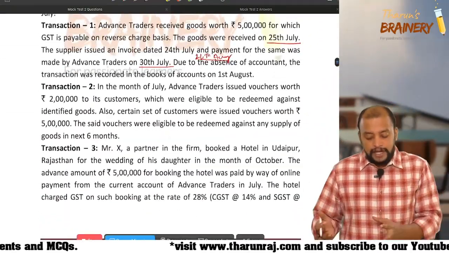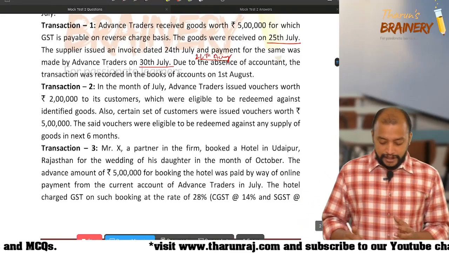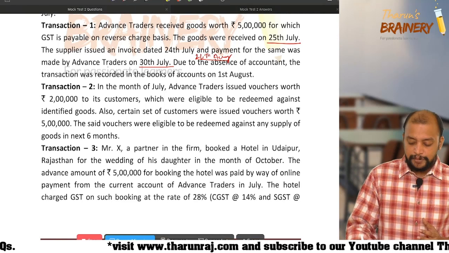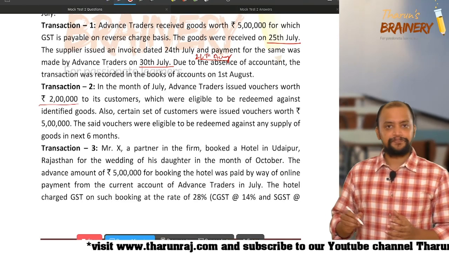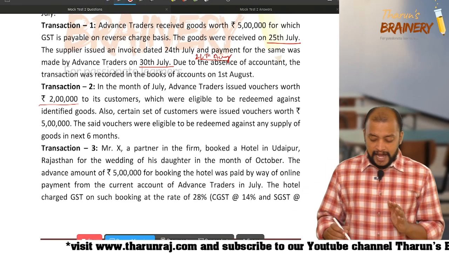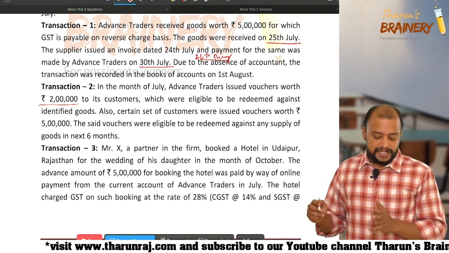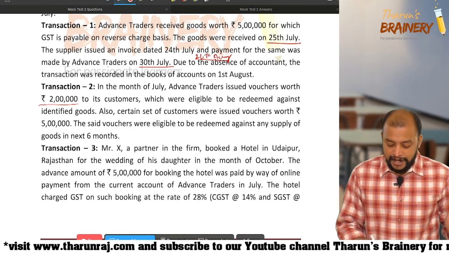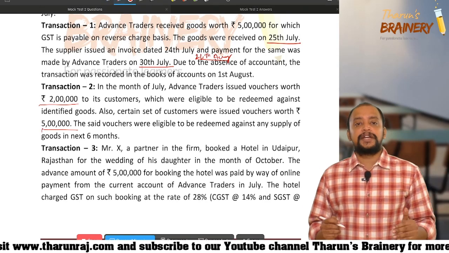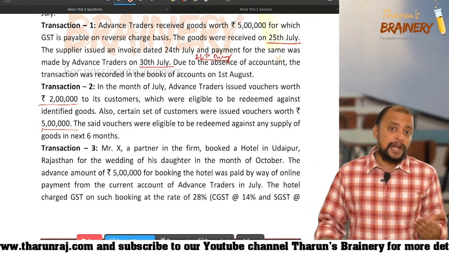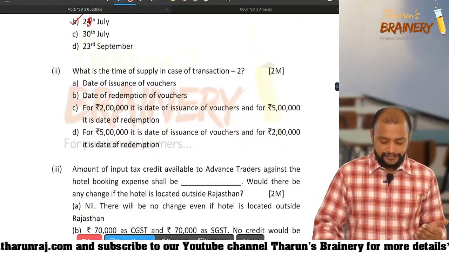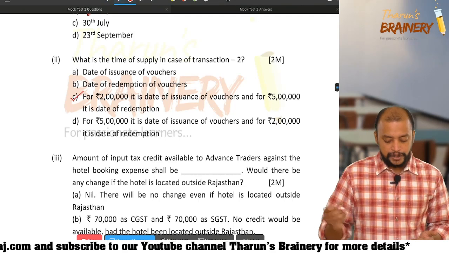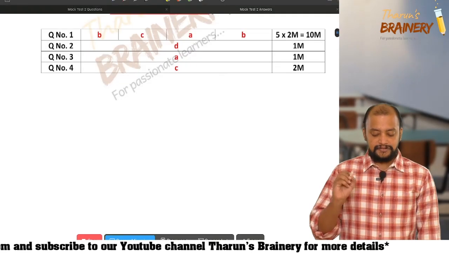We have both identifiable vouchers. So what is the value of identifiable vouchers? 2 lakhs. So we need to take the time of issuance of voucher. Whereas 5 lakhs, also certain customers were issued vouchers worth rupees 5 lakhs which were redeemed against any supply. So 5 lakhs is non-identifiable vouchers. So in case of 2 lakhs, it is the date of issuance of voucher, and for 5 lakhs, it is the date of redemption. So option C is the answer for that.